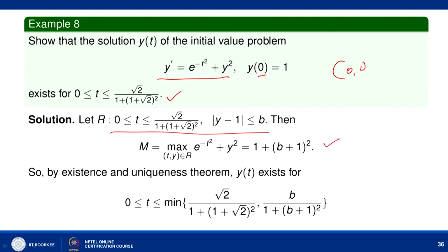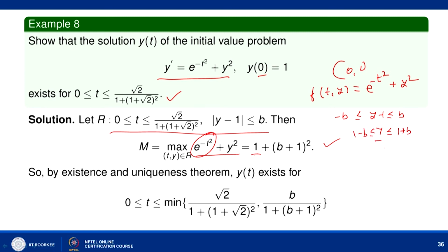Then, since it is a closed rectangle, we can find the bound of f(t, y). Here f(t, y) is e to power minus (t square plus y square). So, we can find the bound of this: maximum of e to power minus (t square plus y square) over (t, y) belonging to R. This quantity is bounded by 1 because t is lying between 0 and this number. So, it is bounded by 1, and y is bounded by b plus 1, which we can easily check. y minus 1 is bounded by minus b and b, and so y is bounded by 1 plus b. So, y square is bounded by (b plus 1) whole square. So, M is already obtained.